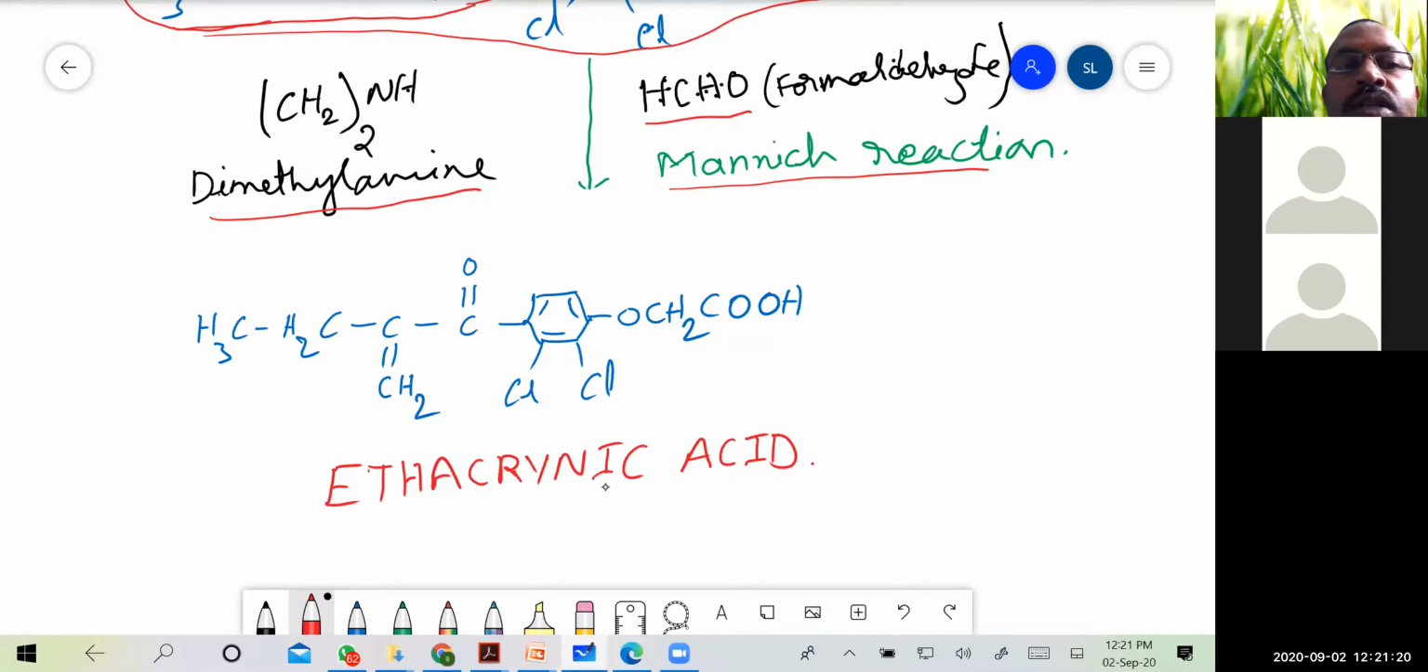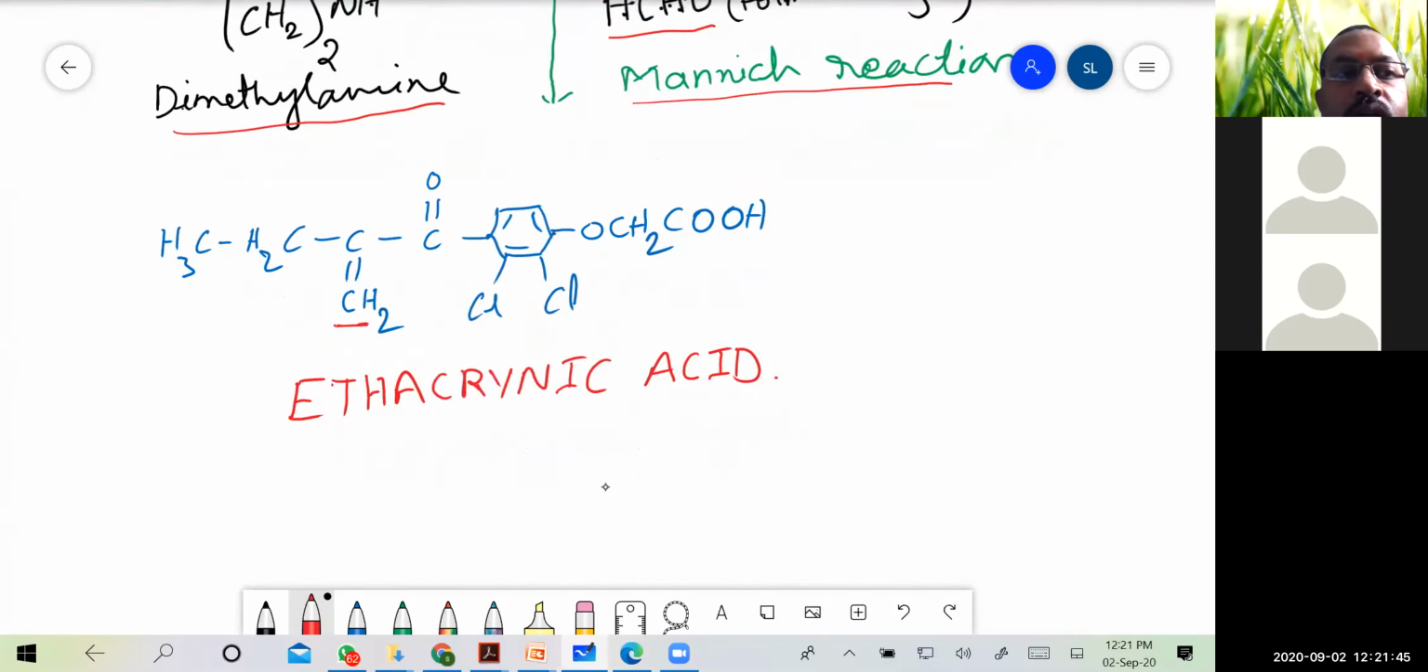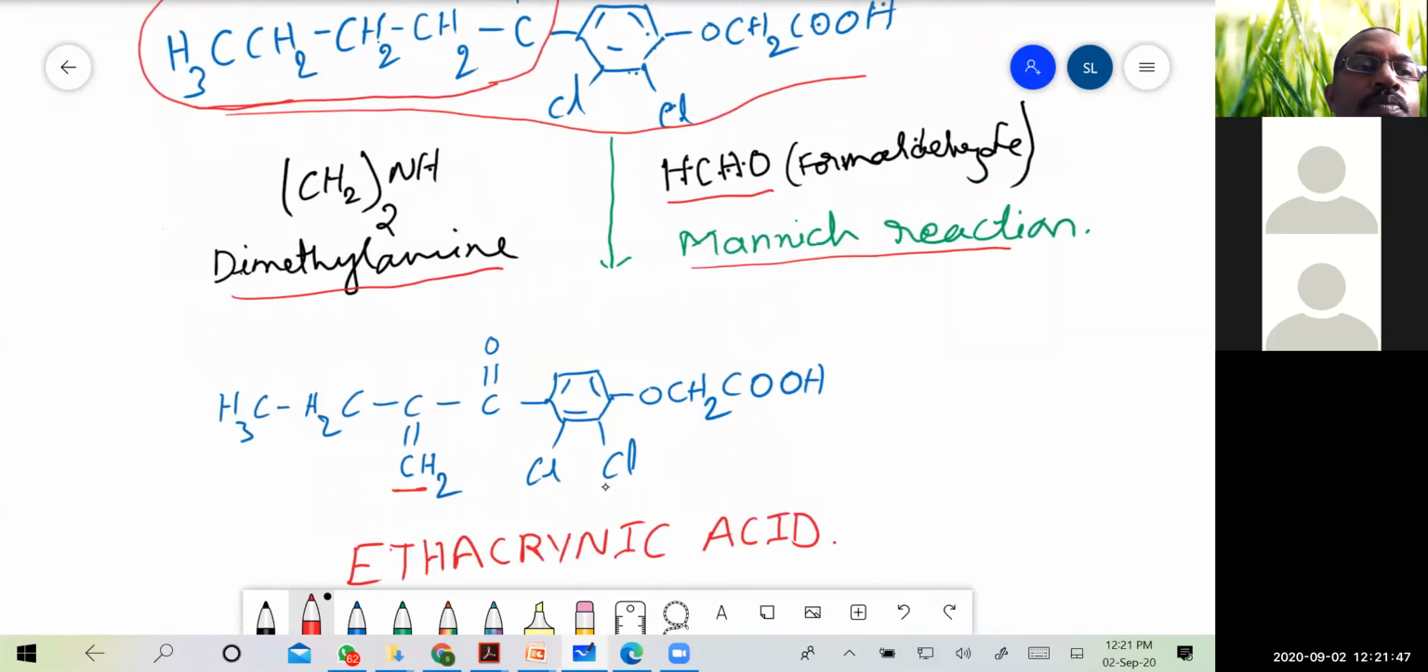So here what has happened is the introduction of a double bond has taken place here, and there is 1, 2, 3, 4. So this is the double bond CH2 that has been introduced with the use of formaldehyde in the presence of dimethylamine. So this is the synthesis of ethacrynic acid.